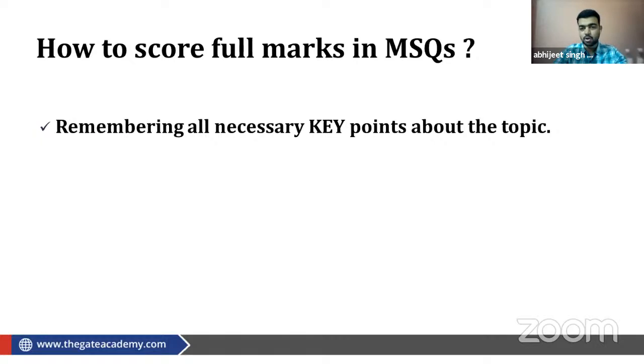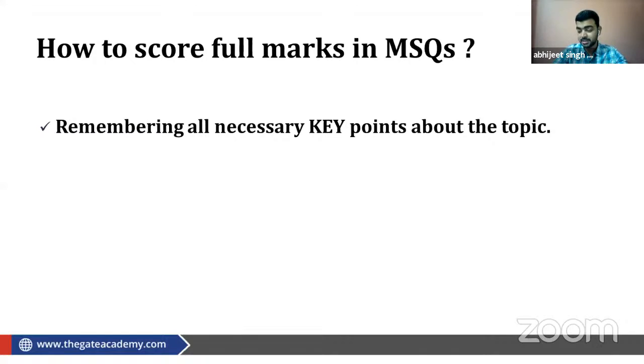Remembering all necessary key points means you will have to prepare a little more thoroughly and have in-depth knowledge. If you are confident enough about your preparation, then do not worry. But if you have doubts that you should have studied that particular theory or summary also, it will help you. So after each and every chapter, whatever summary you write down, please read it carefully and remember it. It will help you in MSQs.